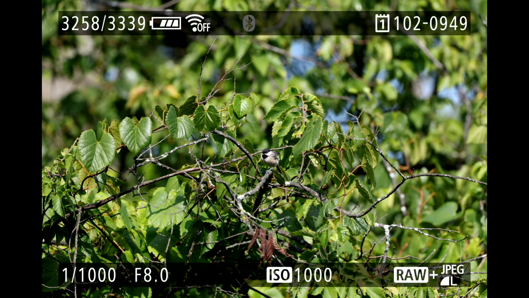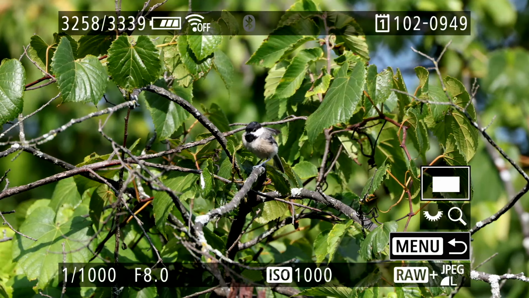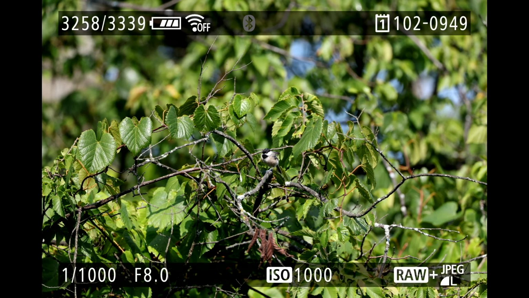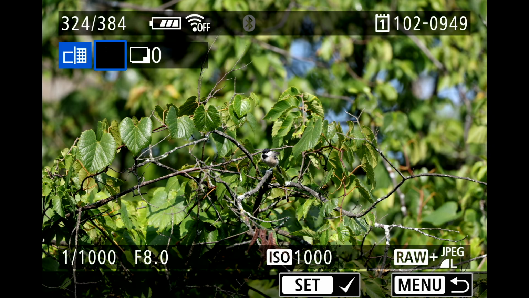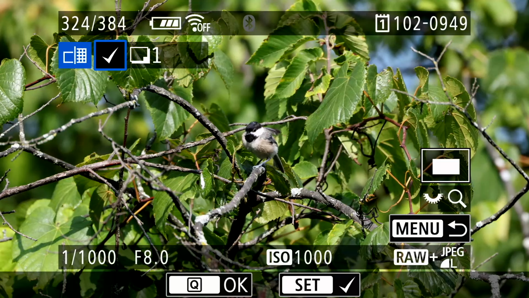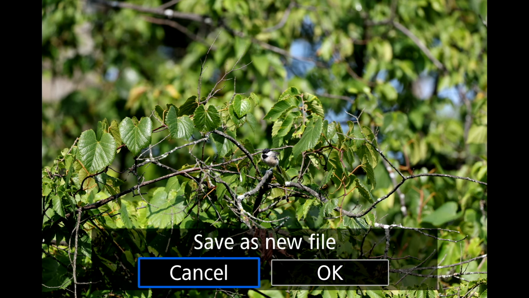So let's say I picked this one, right? You see the little bird right in the middle there, that guy? We're going to upscale this guy. So we're going to come back into the menu, upscale, select image, and it should be that image because that was your last image. Now we're going to hit the set button, and now it's going to say, hey, what do you want to do? You want to hit Q again, similar to the raw processing, which is Q.